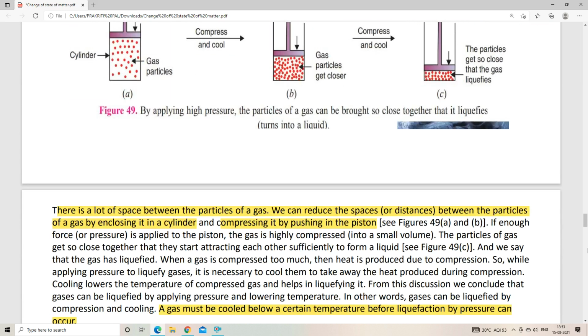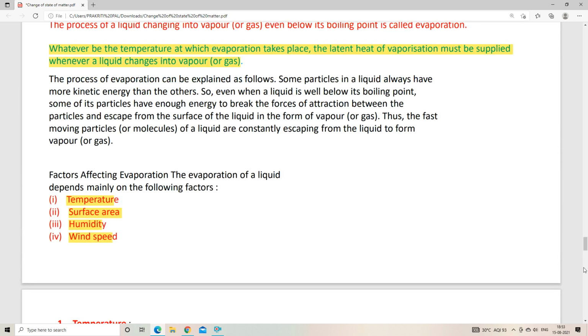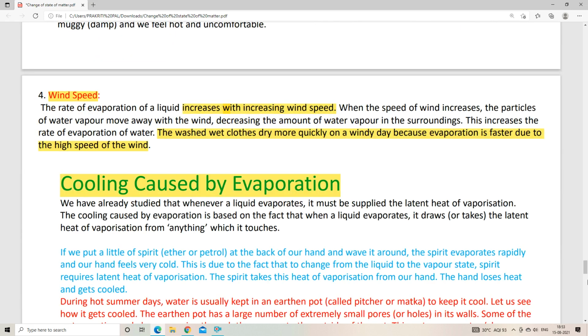However, now we will discuss cooling caused by evaporation. So now you can understand cooling is also due to this latent heat of vaporization. Okay. So whenever evaporation is taking place, we have to supply latent heat of vaporization. And the cooling caused by evaporation is based on the fact that whenever any liquid evaporates, it actually draws the latent heat of vaporization from anything which it touches.